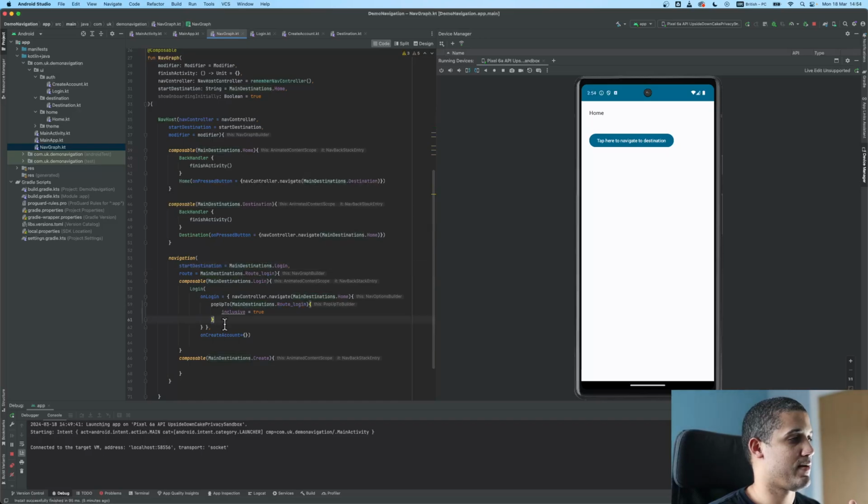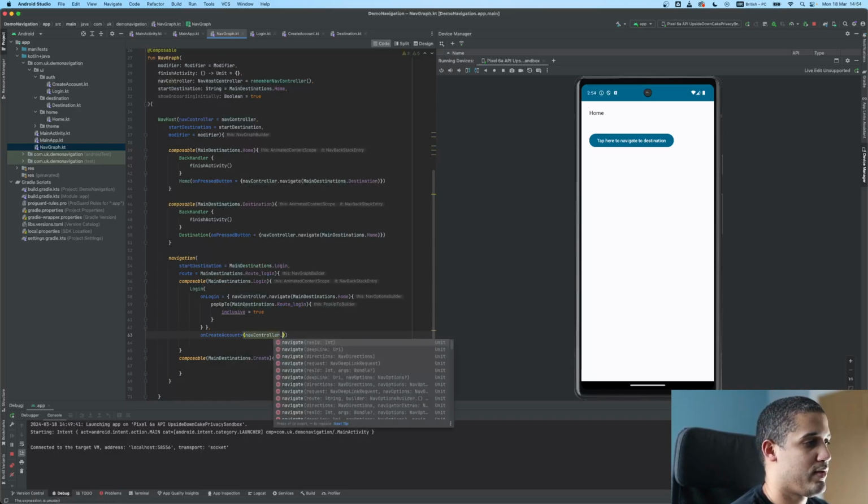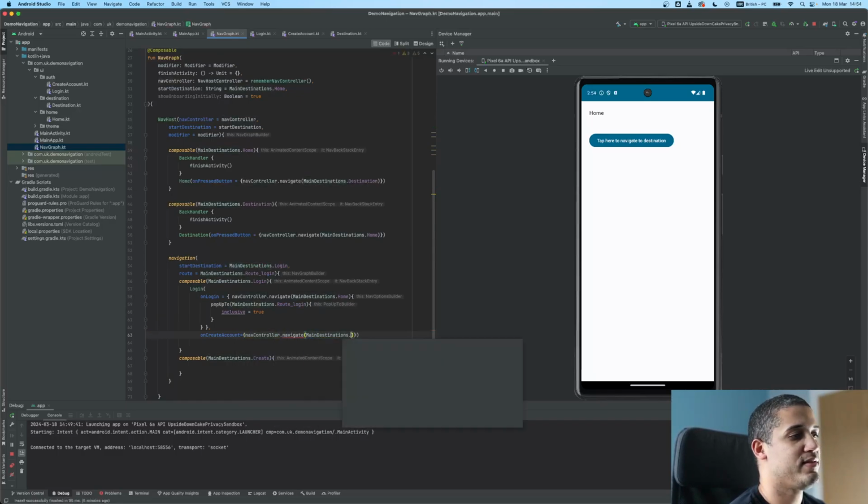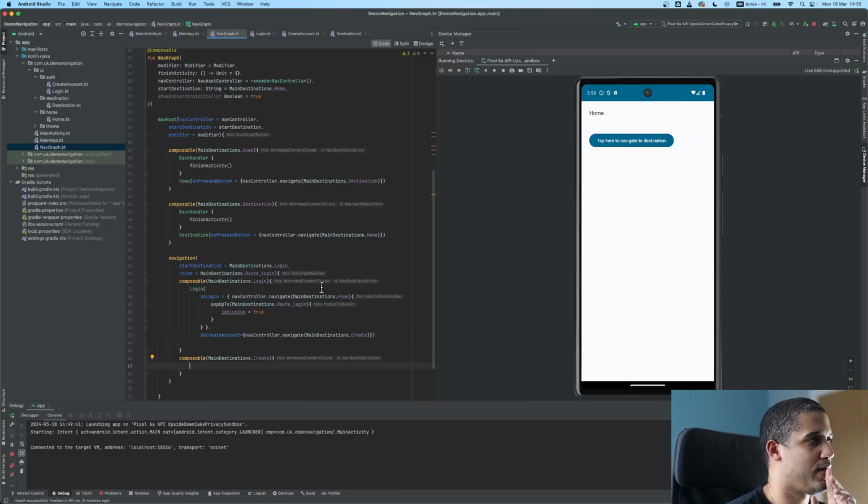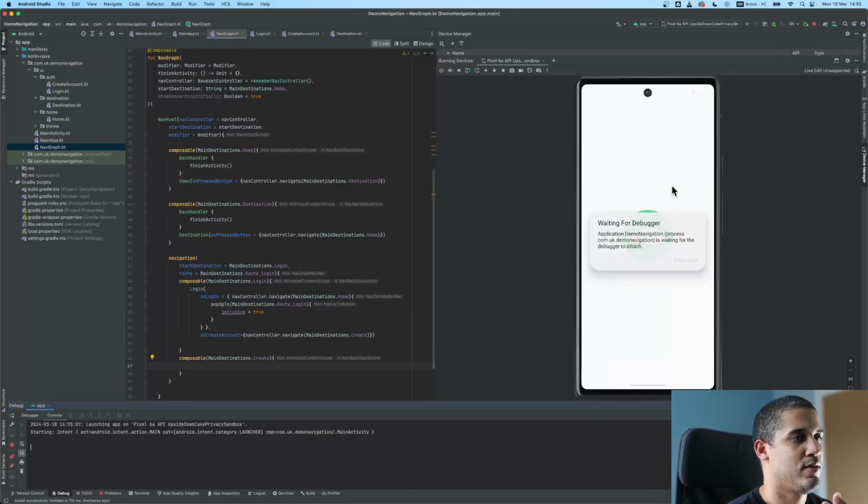So what this means is, when it goes back to this navigation, it will go back to root login, to the original. And we have to here add on create account, and what we want is nav controller navigate to main destinations create. And then if we are here in the composable create, you know what, let's see where we are at now. Let's run it.